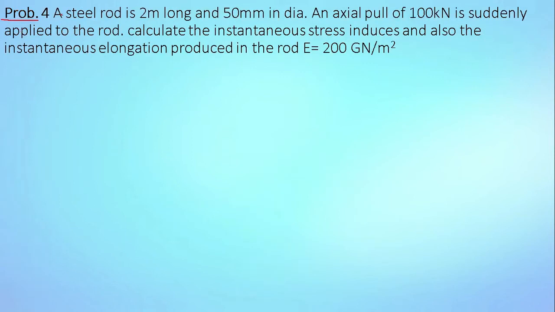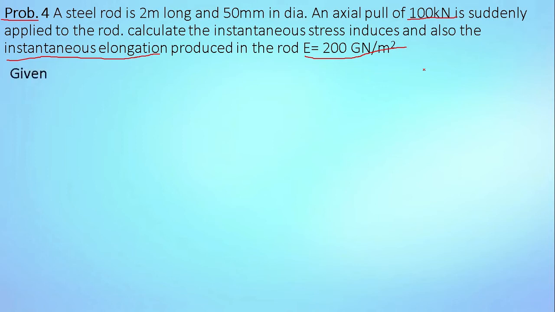Problem number 4. A steel rod is 2 meter long and 50 mm in diameter. An axial pull of 100 kilonewton is suddenly applied to the rod. Calculate instantaneous stress induced and also instantaneous elongation produced in the rod. Take E is equal to 200 giganewton per meter square.